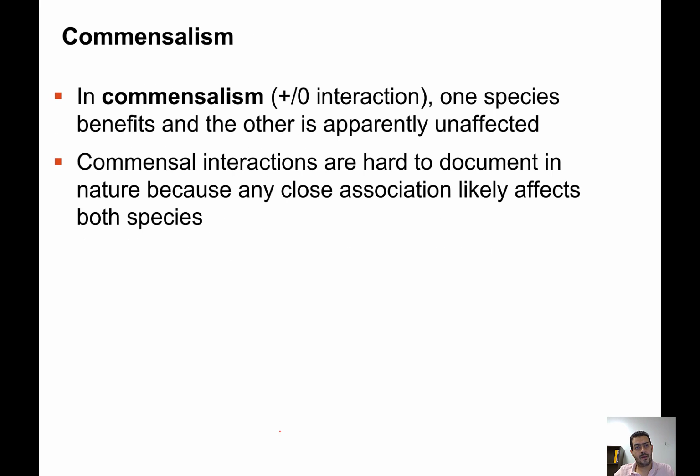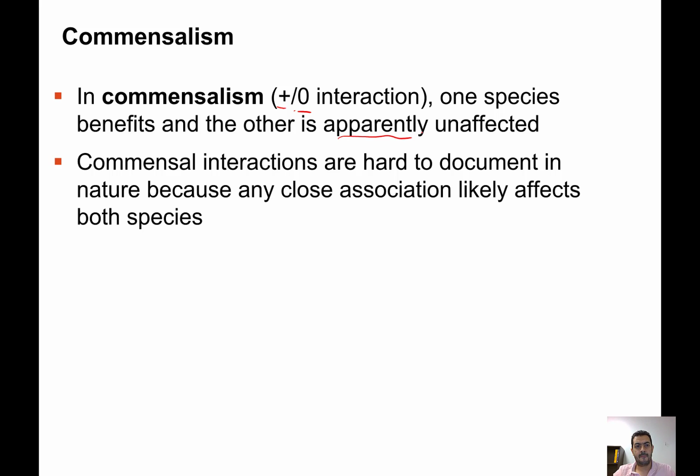Moving on, we have also commensalism. This is also a type of symbiotic relationship, and it is classified as a plus-zero interaction. One organism is getting benefit while the other is apparently unaffected. And why do we say apparently?